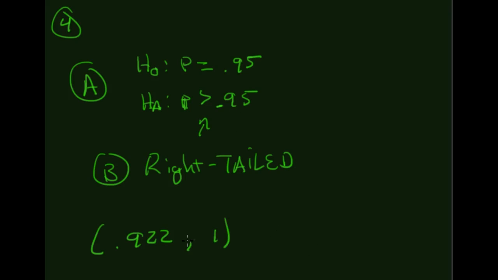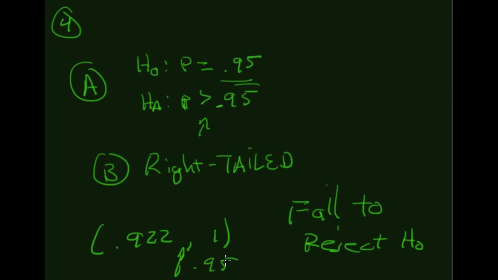And clearly 95% is on that interval. So we have to fail to reject the null hypothesis, okay? Because the null can actually be on that interval. 0.95 is definitely between 0.922 and 1. All right, so that's my part C of the problem.